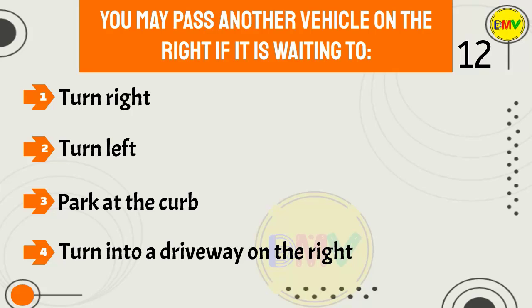Question 12. You may pass another vehicle on the right if it is waiting to: 1. Turn right. 2. Turn left. 3. Park at the curb. 4. Turn into a driveway on the right.